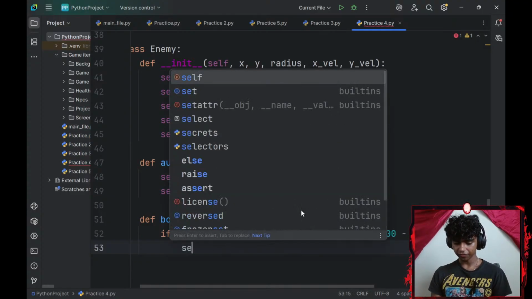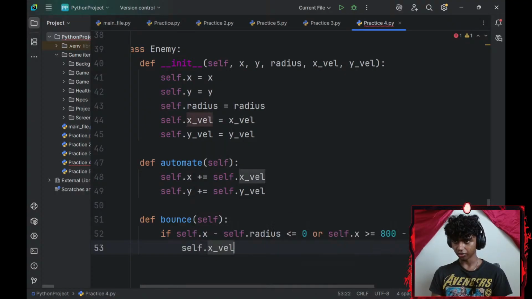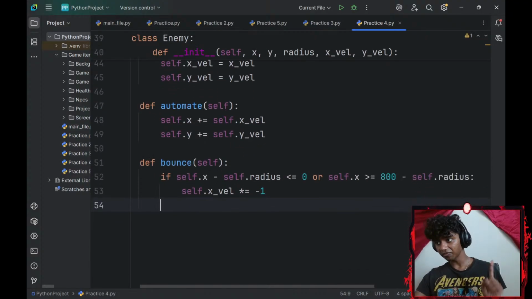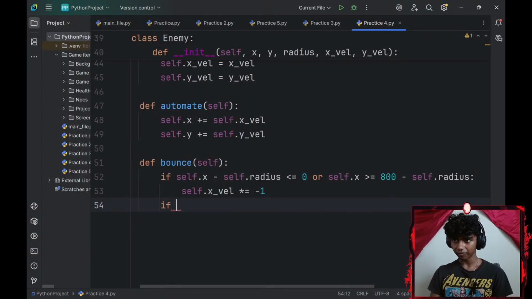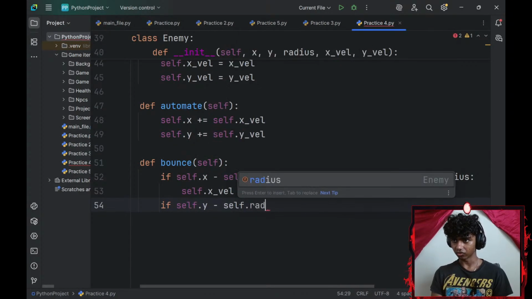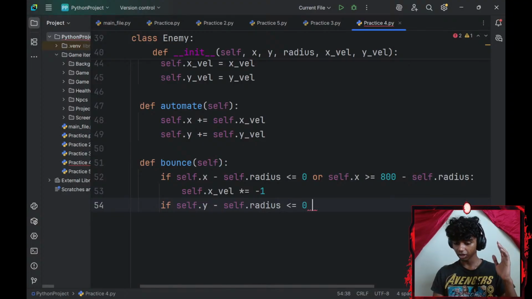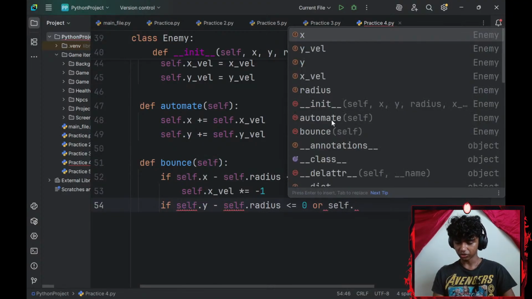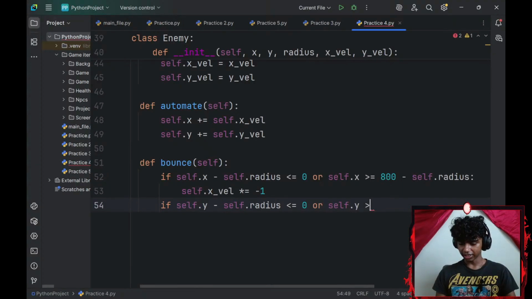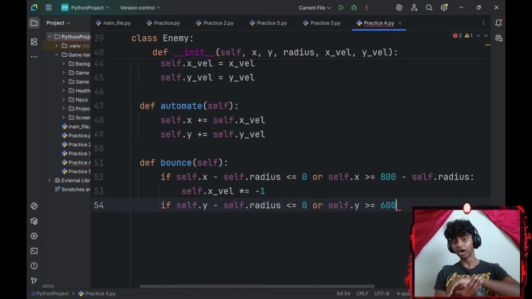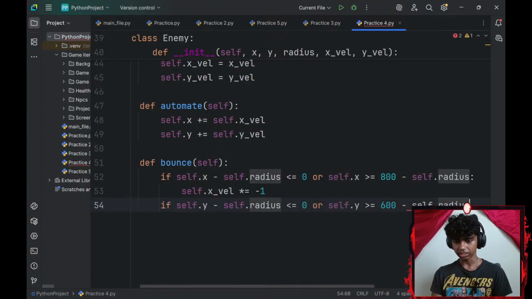My self.x-axis underscore velocity, I'm going to multiply that by -1. I'll do the same thing for my y-axis as well now. If my self.y-axis minus my self.radius is less than or equal to 0, or my self.y-axis is greater than or equal to 600, my horizontal window size, I feel like I always mess up my verticals and horizontals, minus my self.radius.